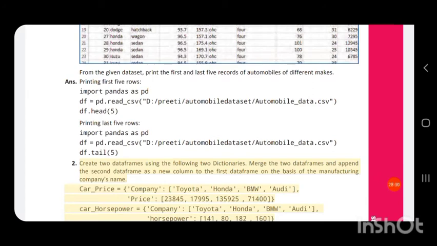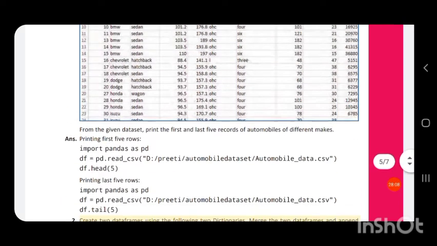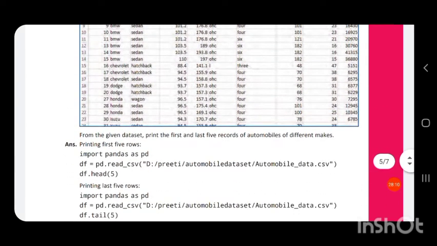Then bracket close, then df dot head in bracket 5, because we need the first 5 rows, the first 5 records. For the head function the parameter is n, so the n value is 5, and it will retrieve the first 5 rows.